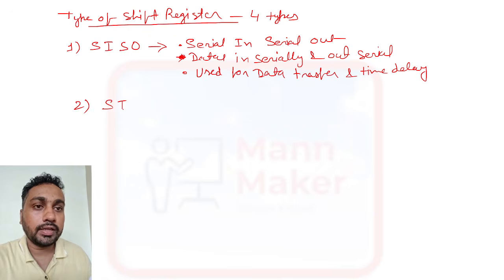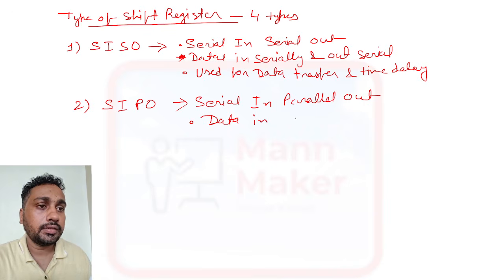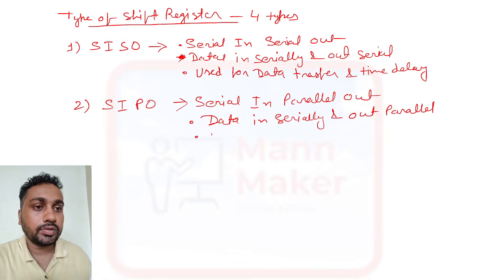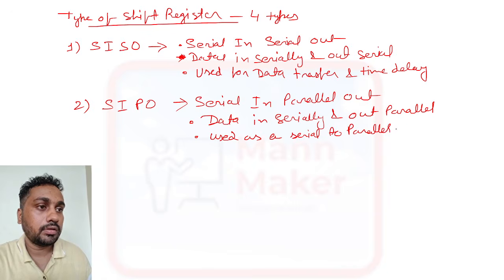Now we have SIPO. SIPO means serial in, parallel out. Here data goes in serially and comes out parallelly. So it is used as a serial to parallel converter.